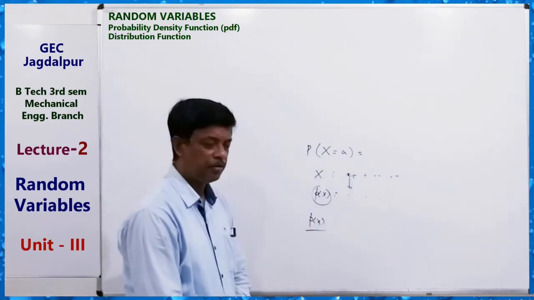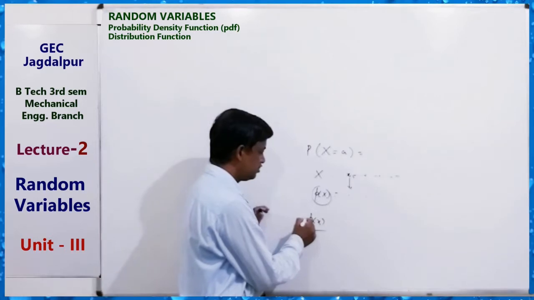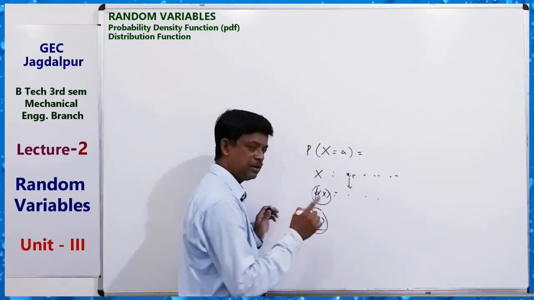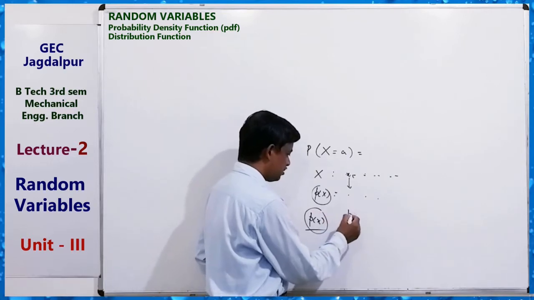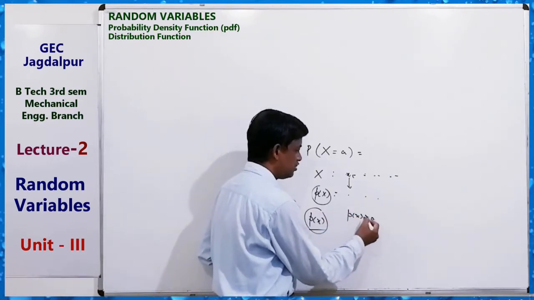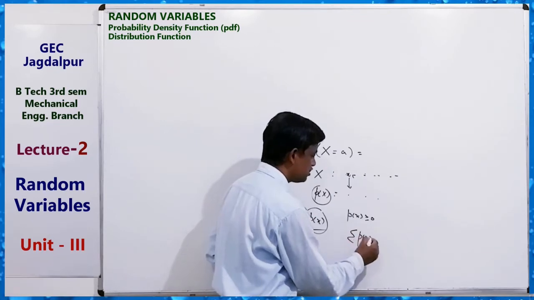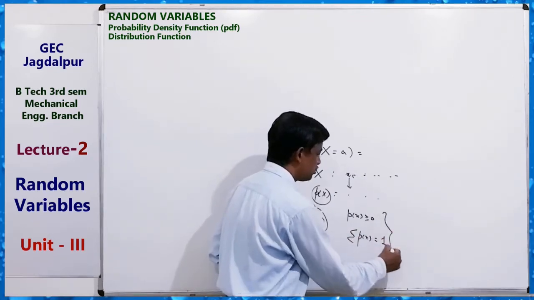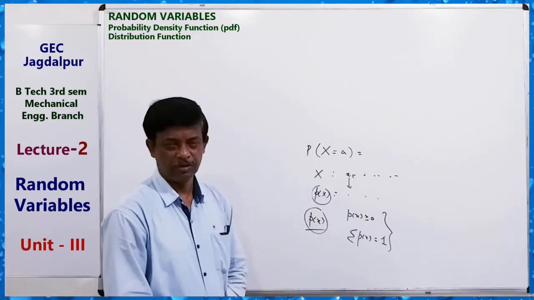Clear? And we know this is a probability function, so this is greater than or equal to 0, first condition. Second, the sum of probability equals 1. These two conditions are satisfied for a probability function, for a discrete probability distribution.